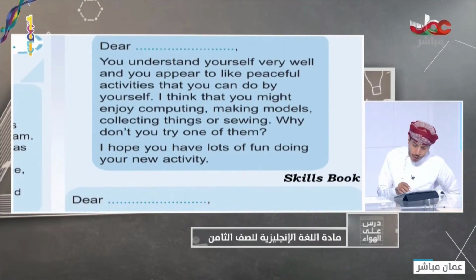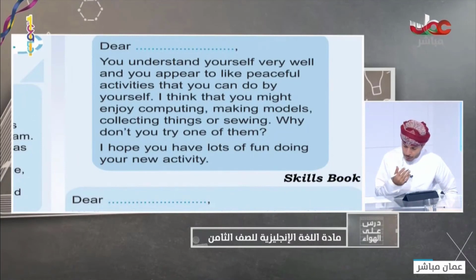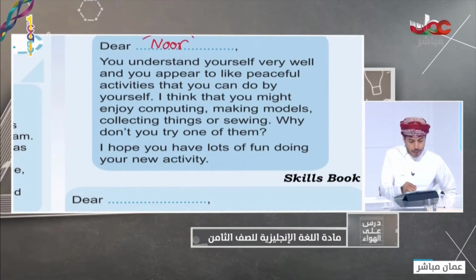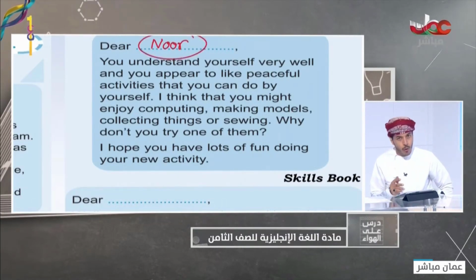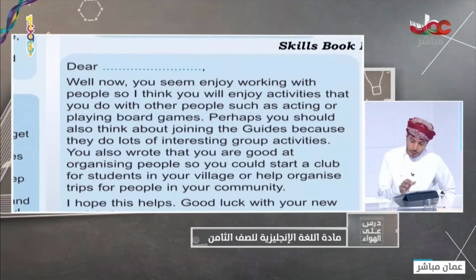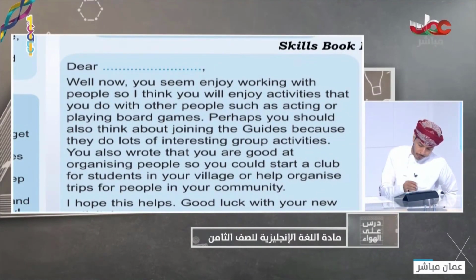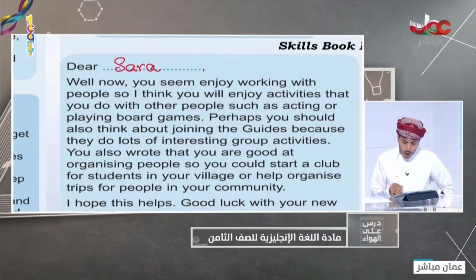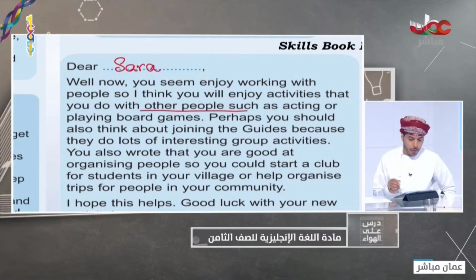You understand yourself. You can remember this. Here we are talking about intrapersonal, so it is Noor, because she likes doing things alone. And the last one, of course, is very easy: Sarah, because she loves working with teams, with other people.